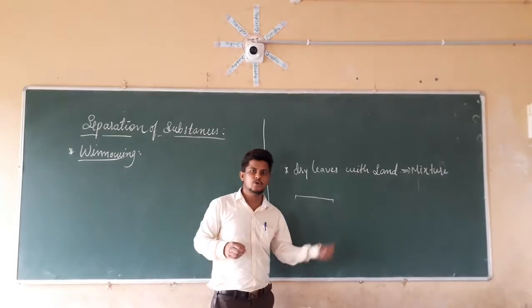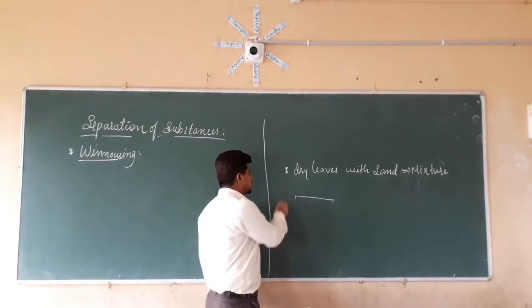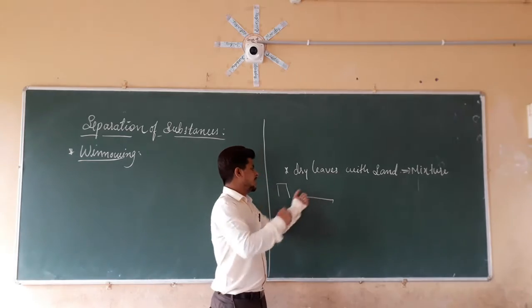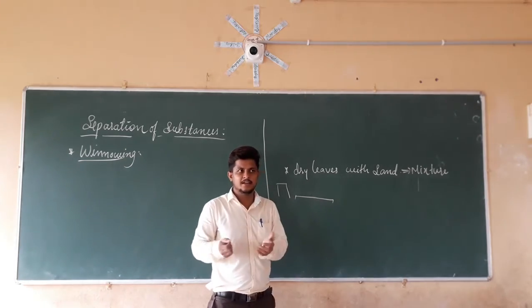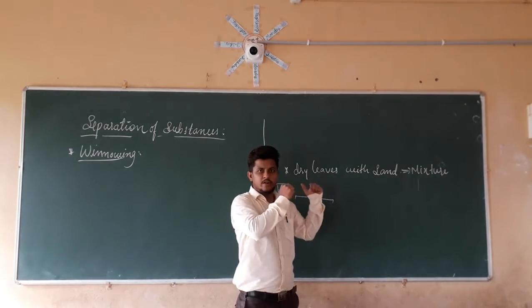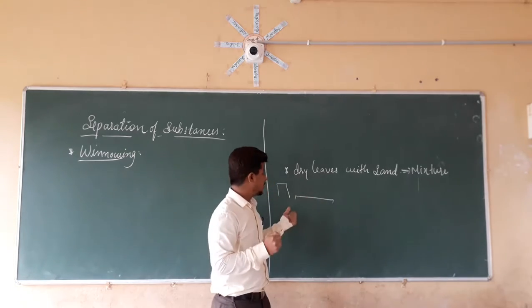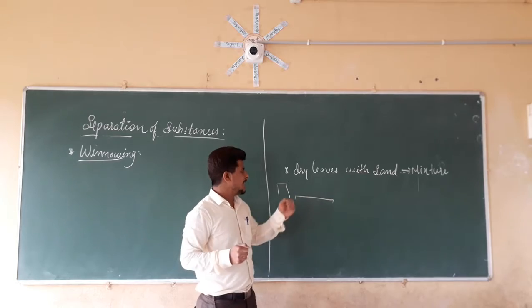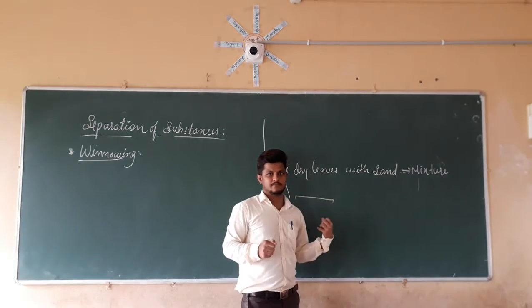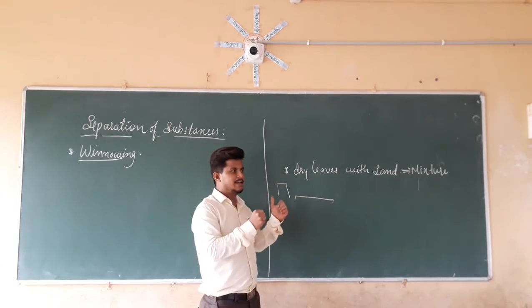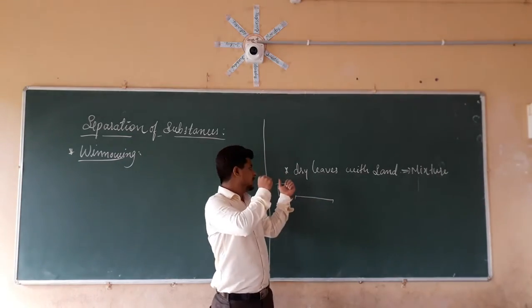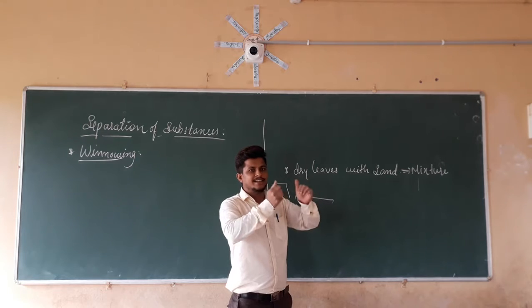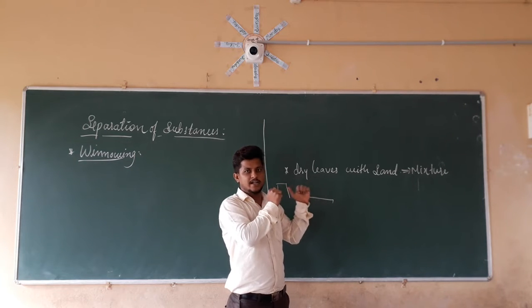What are we going to do next? We are going to take a stool. Or directly we are going to take this mixture in a container up to our shoulder height, or we take a stool so that the height is increased. We stand on that stool or on the ground, and take the container up to our shoulder height, up to this point.